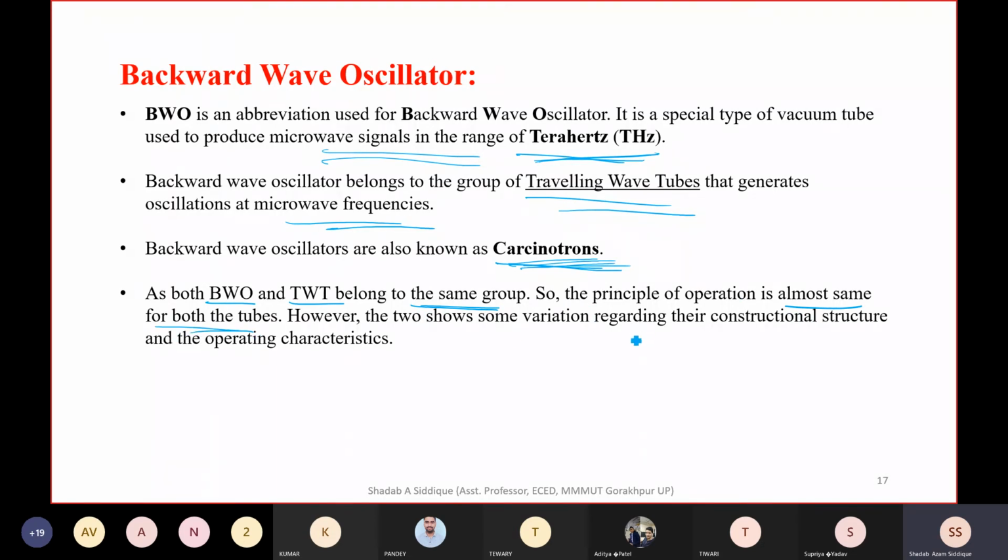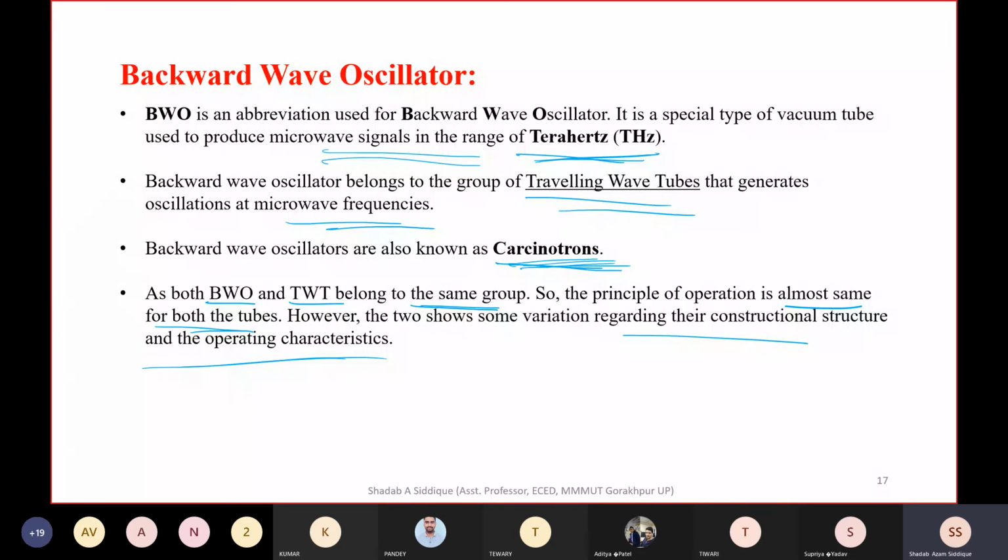These two show variation in construction, structure, and operating characteristics. Characteristics means frequency range, bandwidth, gain. All these characteristics which we have discussed are different, and the construction structure is also different, but the principle of operation is the same for both. So that is all about the backward wave oscillator.